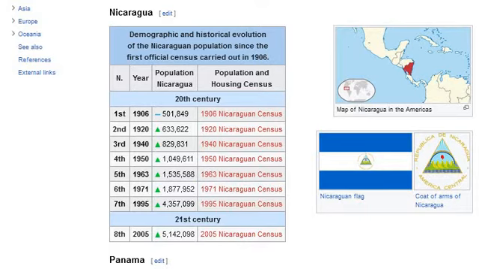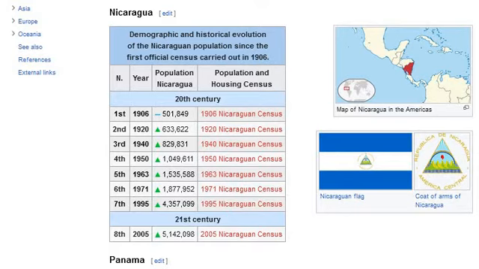Year, population. Nicaragua population and housing census, 20th century. First, 1906: 501,849. 1906 Nicaraguan census. Second, 1920, increase: 633,622. 1920 Nicaraguan census. Third, 1940, increase: 829,831.